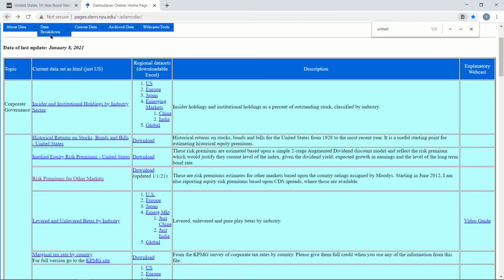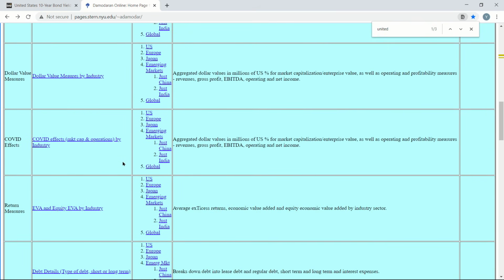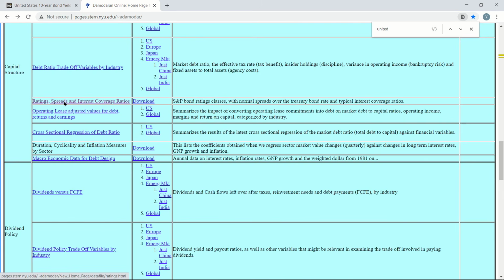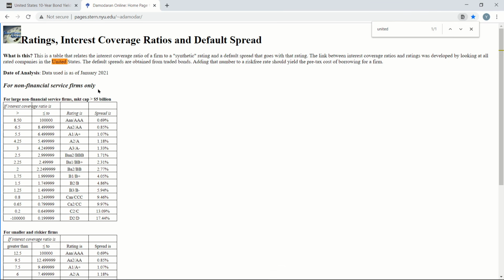So I'll go back, scroll down, and come to this ratings and spread. We'll click here. This is as on January 2021, not very old, hardly 1 month old. So for non-financial services, if interest coverage ratio is this or rating is this, then your spread would be this. So I need to find what is the rating of Colgate Palmolive as on the latest date possible.